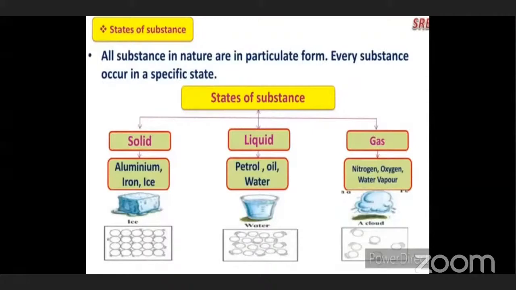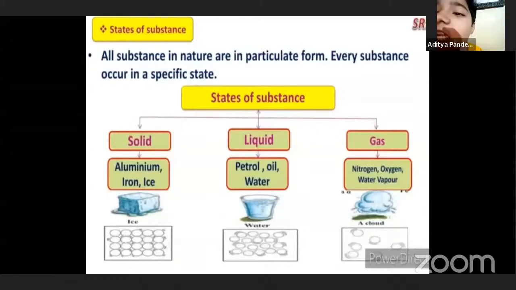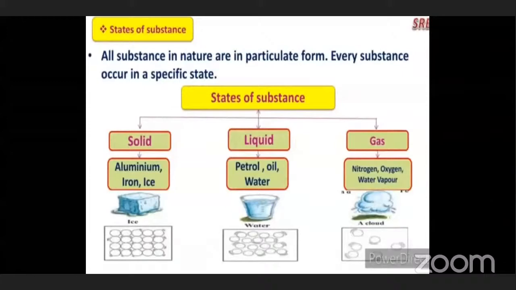Now here in solids, what examples have I given? Aluminium, iron, ice. Yes, very good. Aluminium is a metal. Iron is a metal. Ice is the solid form of water. Then in the liquid, what examples have I given? Petrol, oil, water. Yes, very good. They are all in the liquid form.